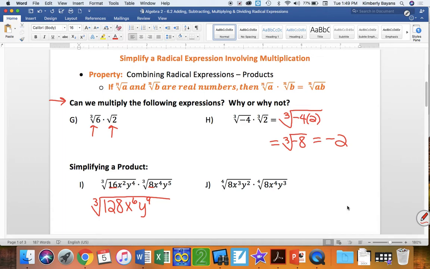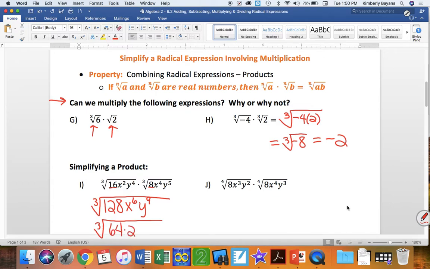We add exponents. Okay? And that might be something we need to review. When we multiply, we add exponents. When we divide, we subtract exponents. And when we have a power to a power, that's when we multiply, and we'll talk about those later. So now I can go ahead and simplify. I'm not sure about the cube root of 128. I think 64 goes into 128, and 64 has a cube root of 4. So we're going to change this to the cube root of 64 times 2.